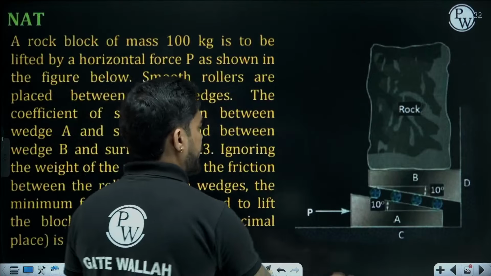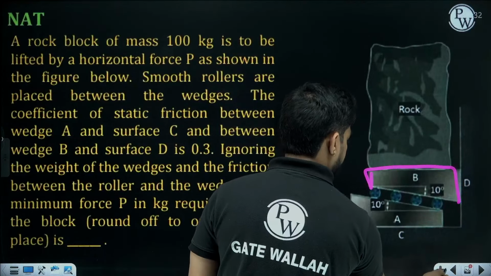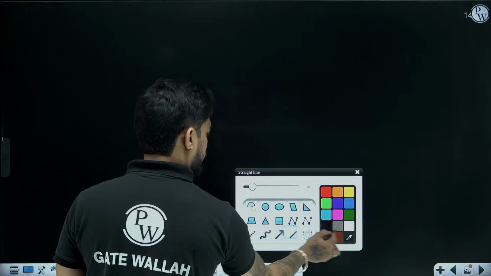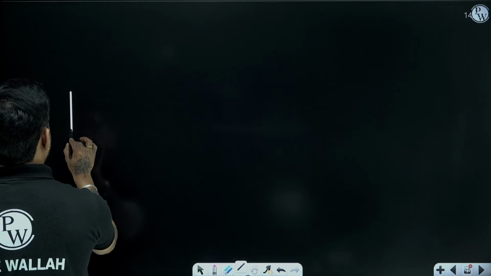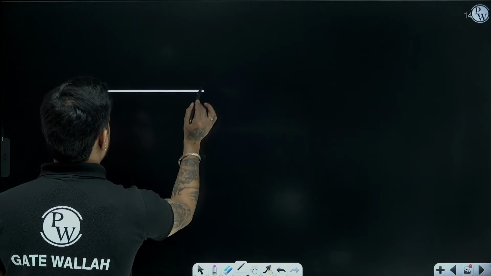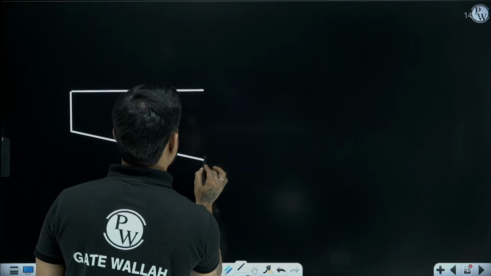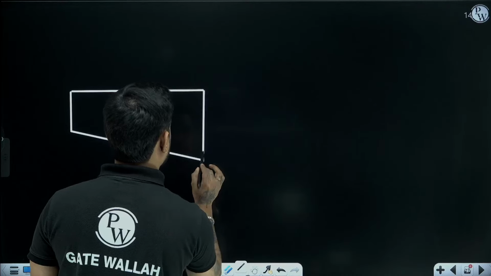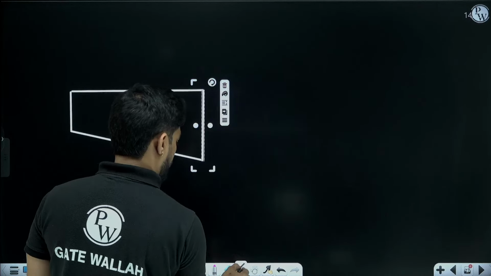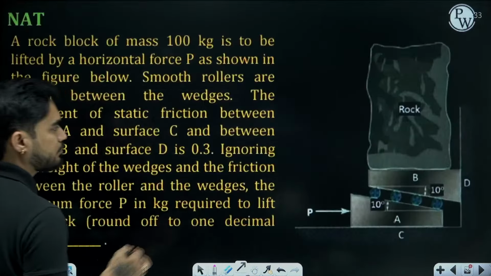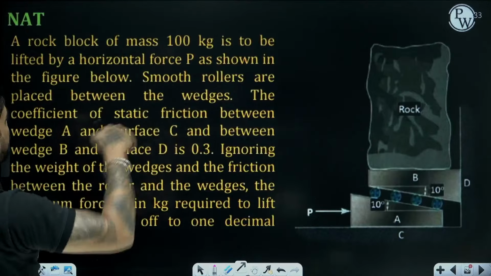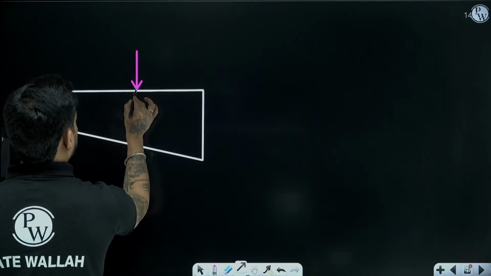Let's draw the FBD of this wedge. Wedge B. Looks like this. Yes. What are the forces acting here? The weight of the rock, 100 kg.